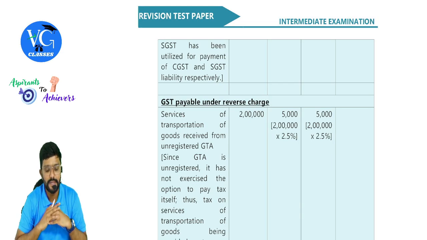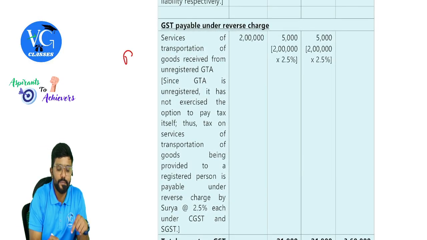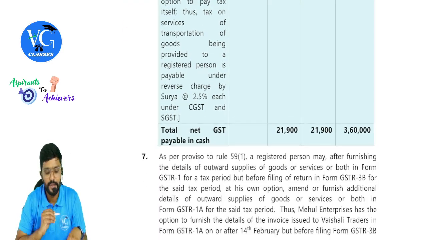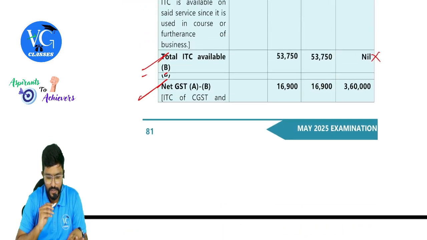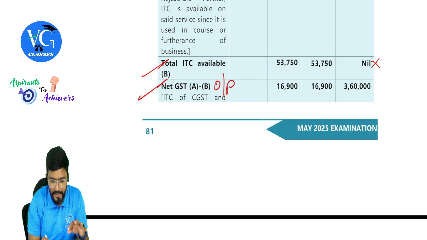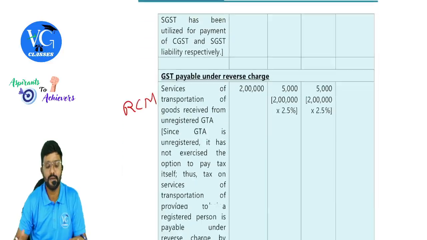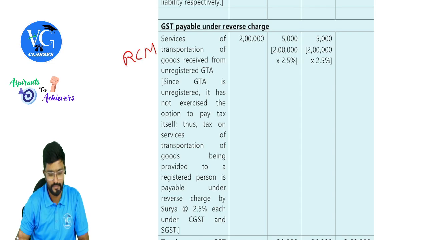Okay, sir. So you can see ITC of CGST and SGST has been utilized for the payment of CGST and SGST liability respectively. Okay. And whatever you have paid under RCM, only one case here, GTA, add it here. Add it here because you have to pay through cash ledger, guys. So you can see this is with respect to output tax payable through cash ledger plus GST on inward supply, which is taxable under RCM.